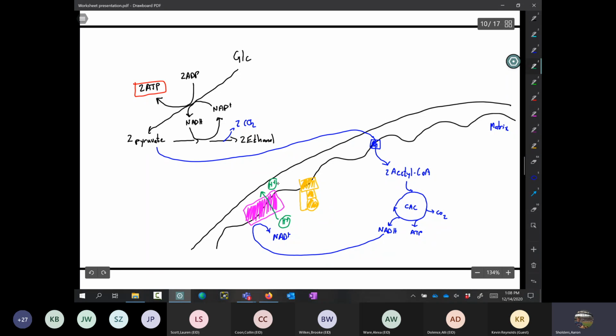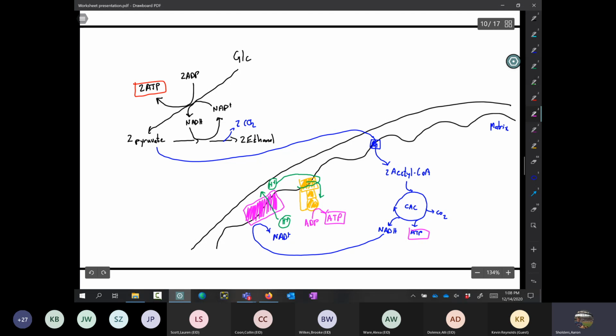Those protons are going to go back through here, okay, and come through here. And that's going to allow that whole thing to make a whole lot of ATP. Right? So that's all the processes that occur when oxygen is present.